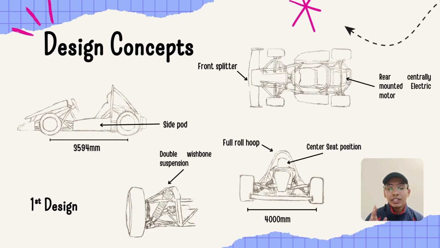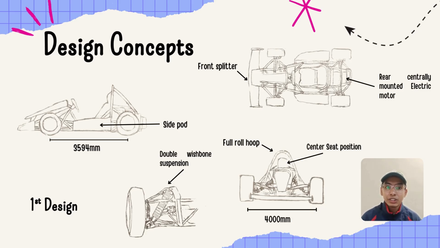So this is our first design concept for a Formula SAE compatible electric racing car, which is a lightweight, single-seater performance machine designed for precision, agility, and efficiency. At its core, the chassis is a tubular space frame engineered for strength and minimal weight. The cockpit places the driver low and central, protected by a full roll hoop for compliance and safety.